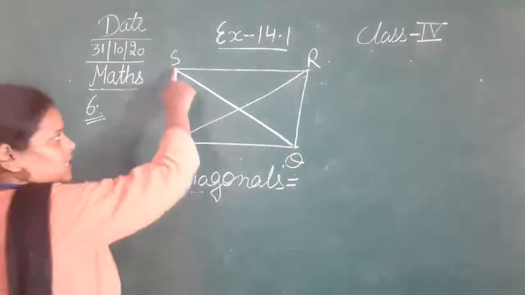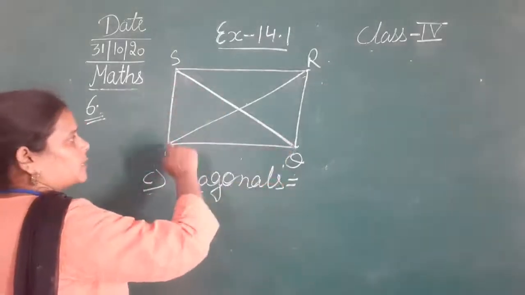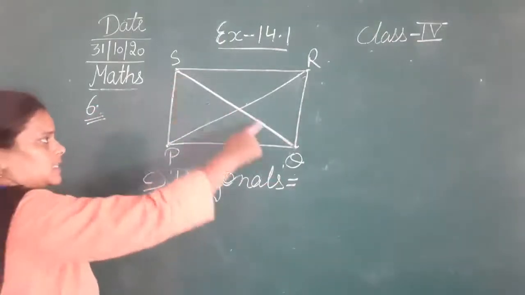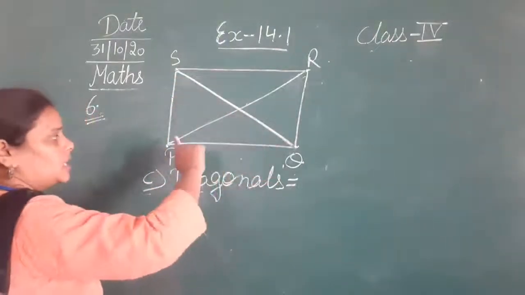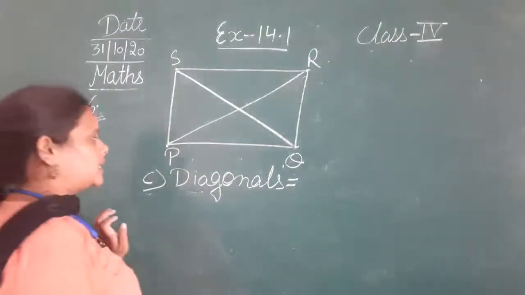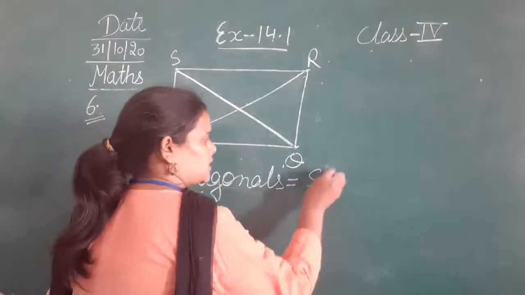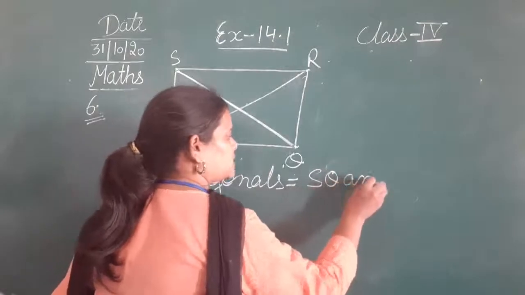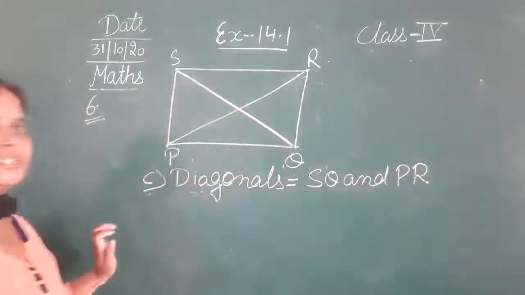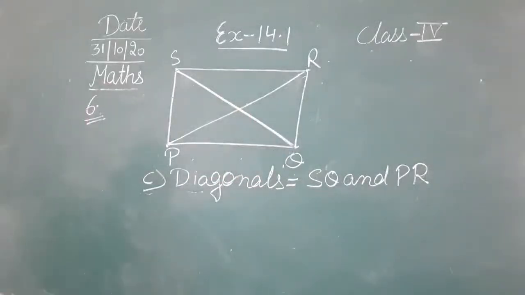That is SQ and PR. Two diagonals कौन कौन से हैं? SQ, ये जो line है, this is the diagonal, and this line PR, that is also a diagonal. So diagonals are SQ and PR. So these are the diagonals of the given figure.